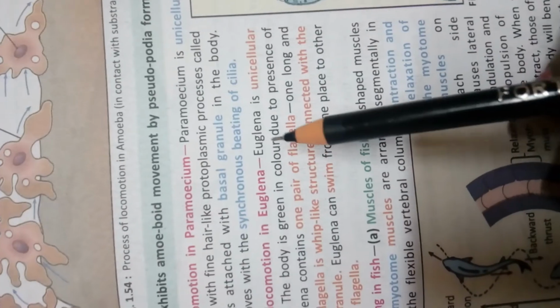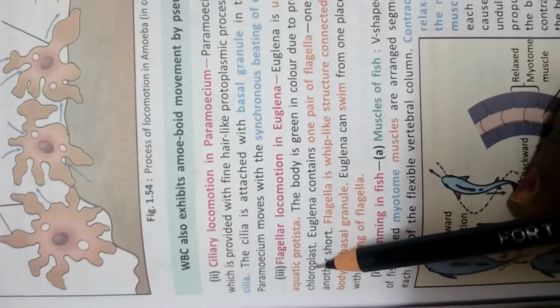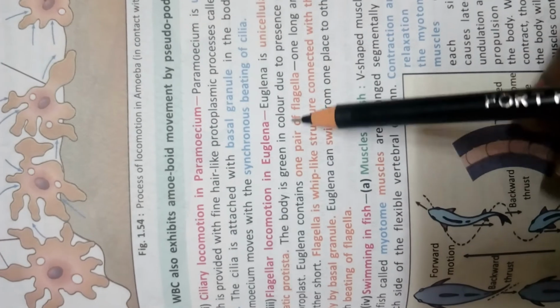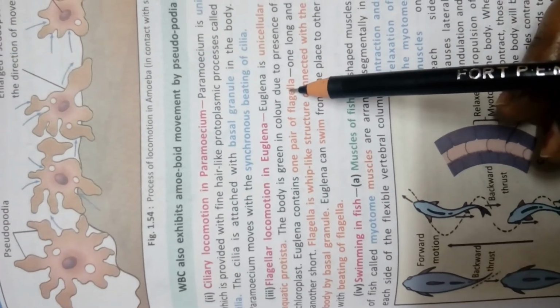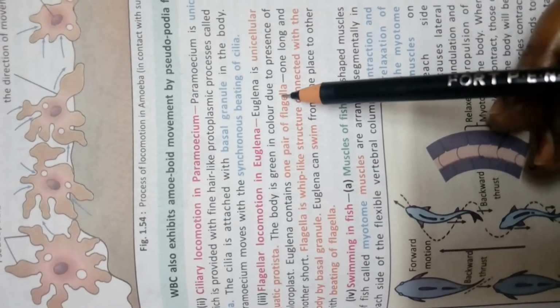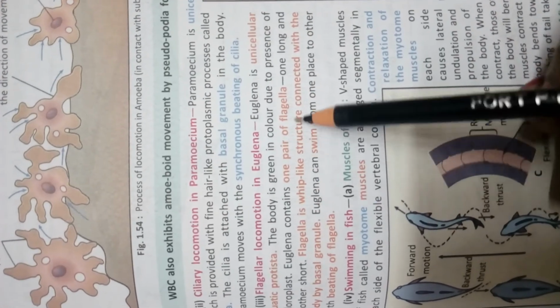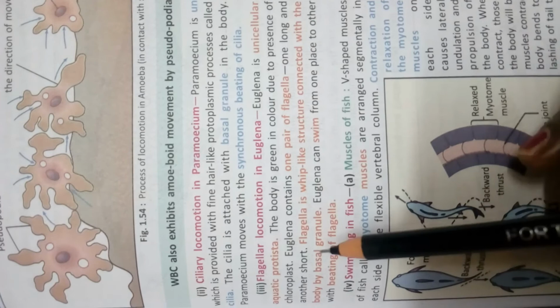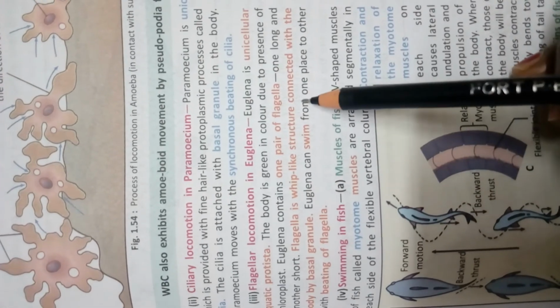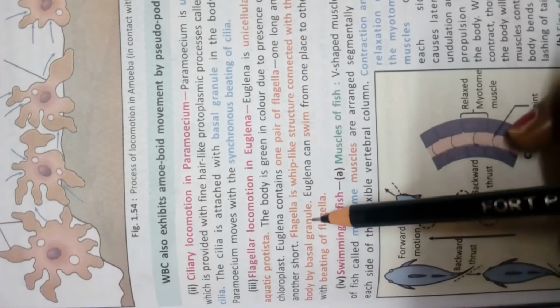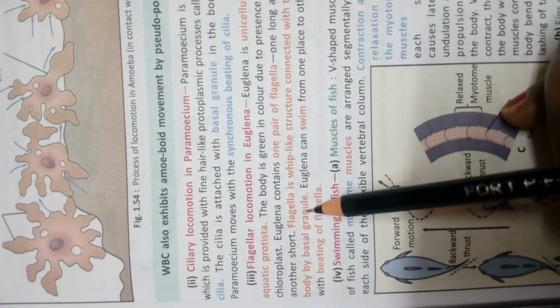It is said here that euglena is a unicellular protist. The body is green in color and it can prepare its own food. Euglena contains a pair of flagella, one long and one short. Flagella is a whip-like structure connected with the basal granule. Always keep in mind the flagella and the cilia.